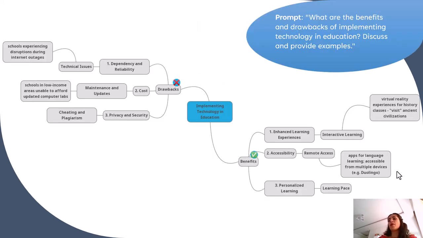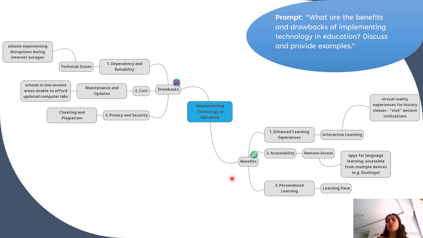Here's how to create a mind map for our previous sample question on implementing technology in education. Start with the main topic in the center and branch out the main ideas and supporting details. This is the central theme from which all your ideas will branch out. Label this node clearly at the center of your mind map.